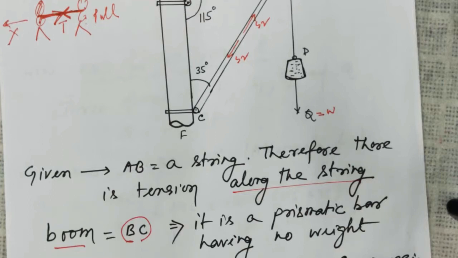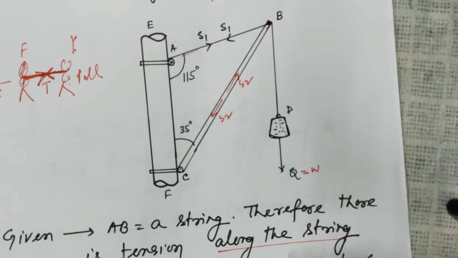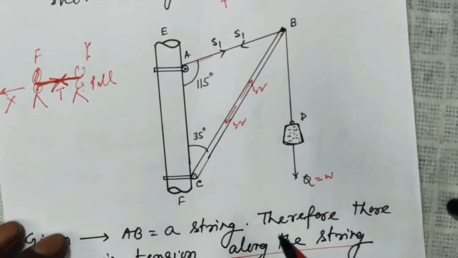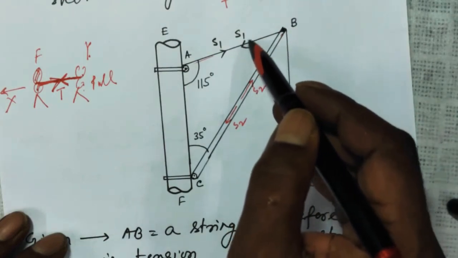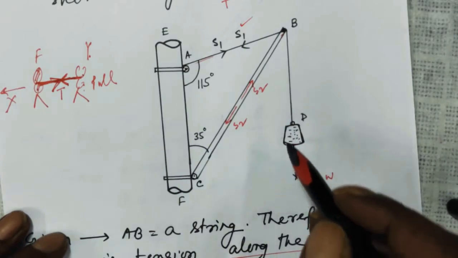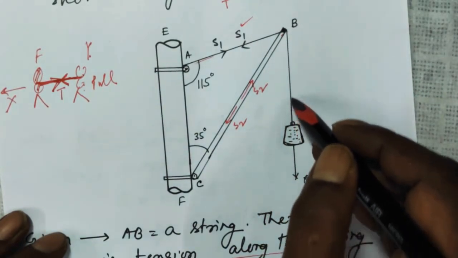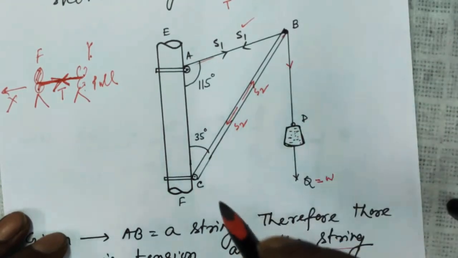Now look, what will happen? This prismatic bar is pulled to this side due to this tension force, and is also pulled to this side. For this point, the tension is this way.